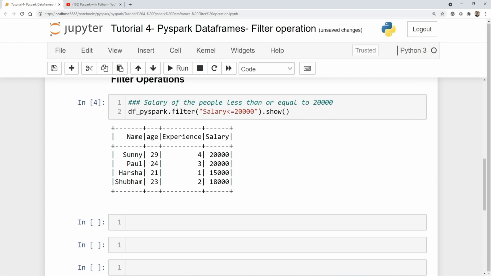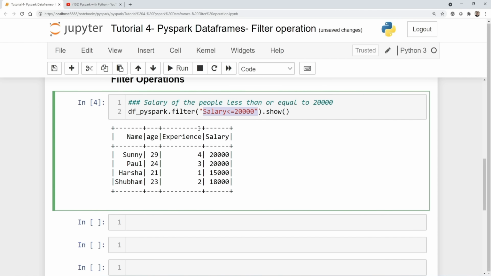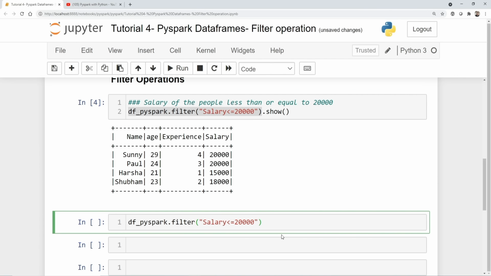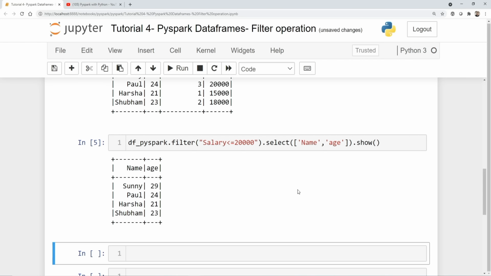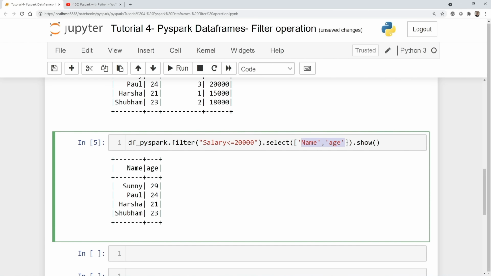Now this is one way. Probably I just want to pick up two columns after putting this particular condition. So what I can do is use this, and then write dot select, and here I'm going to specify the name. Probably I want the name and age, name comma age. So dot show, I'll do this. Now this is how you can actually do it. Again, over here you can see that name and age are there, and you are able to get that specific information.